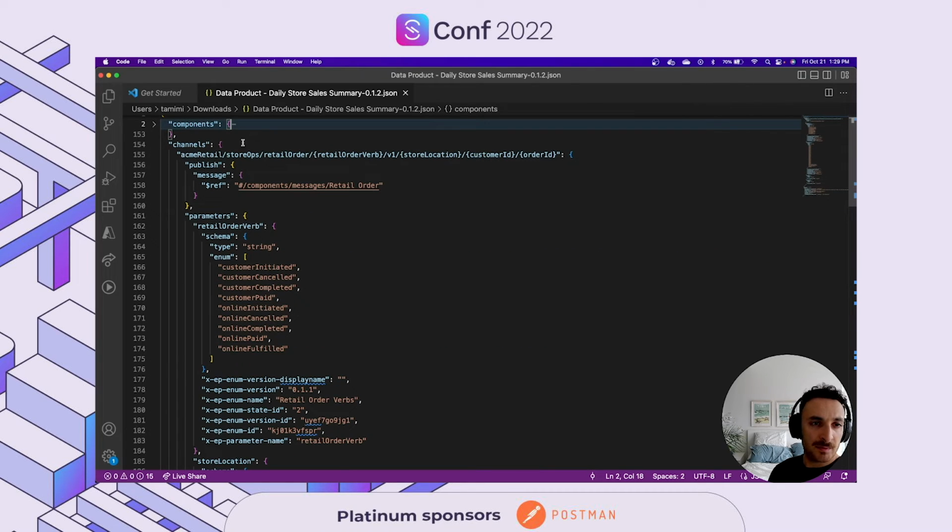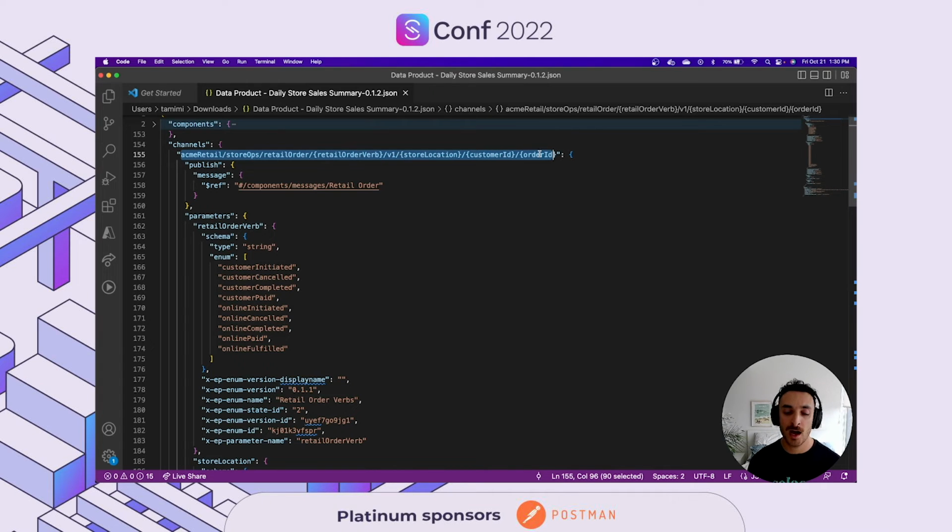So you can see that my daily store sales summary application deals with one event, and there's dynamic variables in the event. So the retail order verb is a dynamic variable. The store location, customer ID, and order ID, these are dynamic variables in my topic.